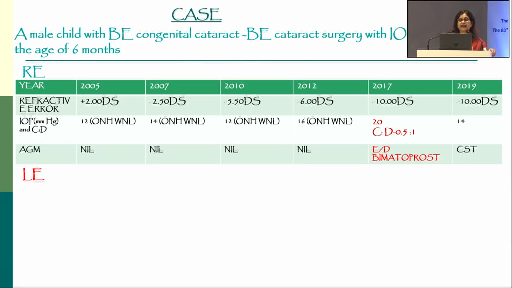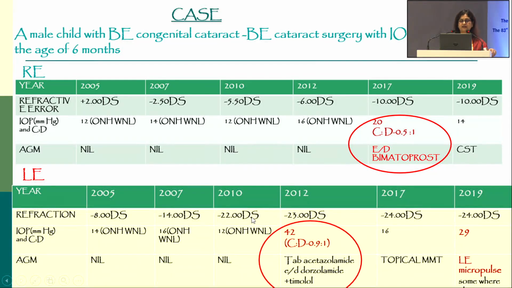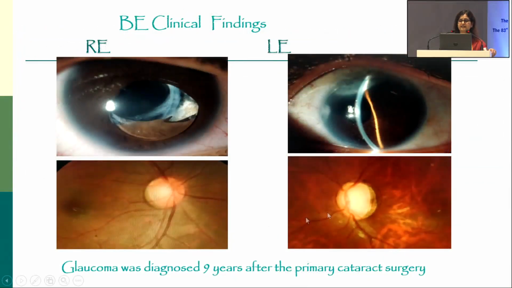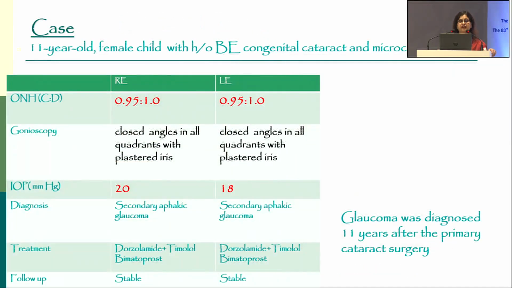This was one case who was operated very young, at 6 months of age, and over a period of time I have been following him up for the last 15 years, and you can see the change in the refractive error and also the axial length, and over a period of time the pressure started rising, more so in the left eye, and you can see from -8 he had become -24, and he was on maximal medical therapy and then surgical management also, and these were the findings. So left eye was more involved, and the glaucoma developed 9 years after primary cataract surgery.